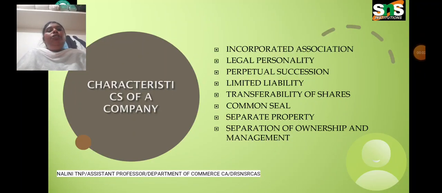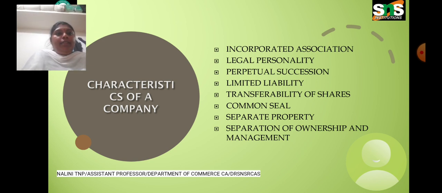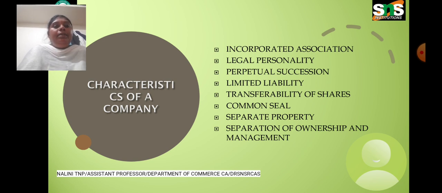Today, in the continuation of the above video, we are going to see the characteristics of the company. There are different types of characteristics. First one is incorporated association. Second one is legal personality. Third one is perpetual succession. Fourth one is limited liability.